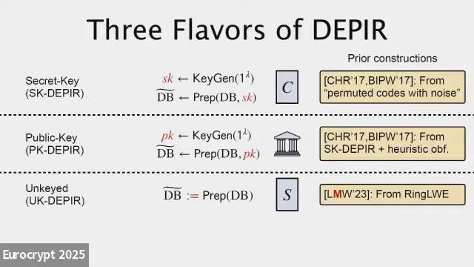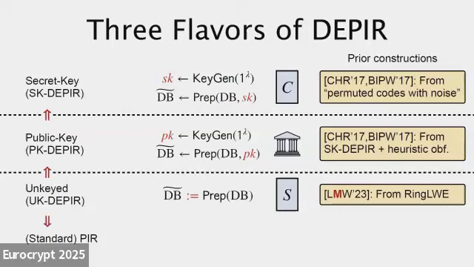And just to remark real quick, it's not very difficult to tell that unkeyed DPIR is the strongest of these notions and implies public key, which in turn implies secret key. And also, unkeyed DPIR itself implies standard PIR, because the server could just run the preprocessing each time if it wanted to. But the other two don't seem to imply standard PIR, at least as far as we know.